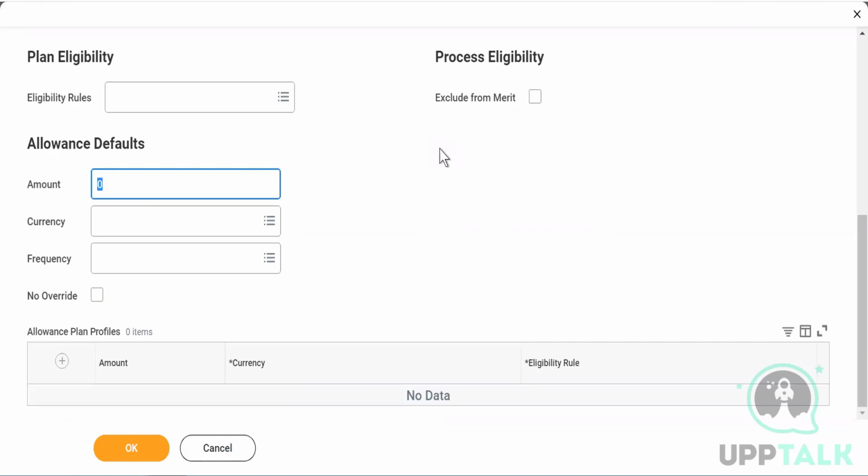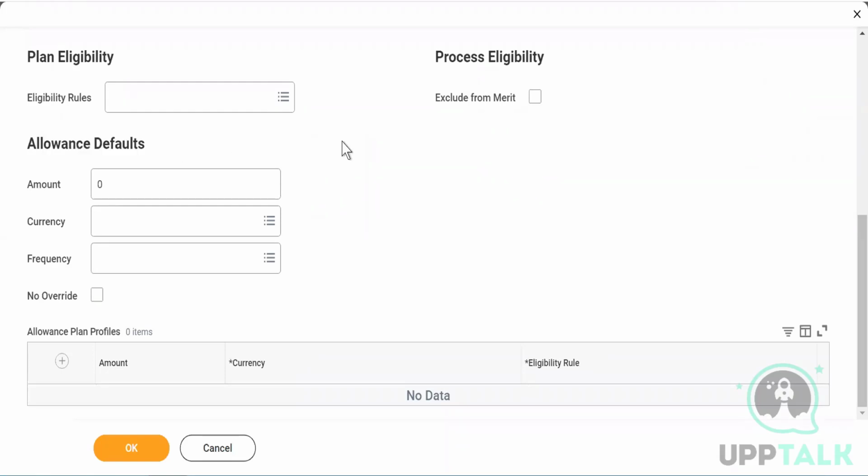Before this pandemic, a lot of companies did not have any plan as internet allowances. So they said, okay, you continue to work from home, we will give you, let's say, 1,000 rupees extra per month as your internet allowance, right? You don't have to show any bill or give any bill for that. What you will get every month in your salary is 1,000 rupees extra. That is by default. So that is basically called allowance default. Does that make sense, guys?